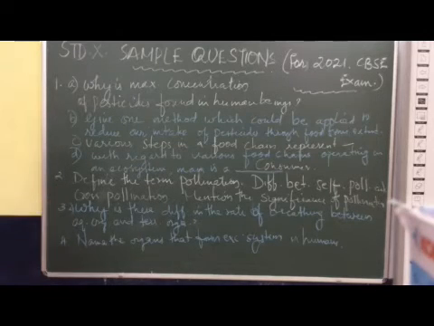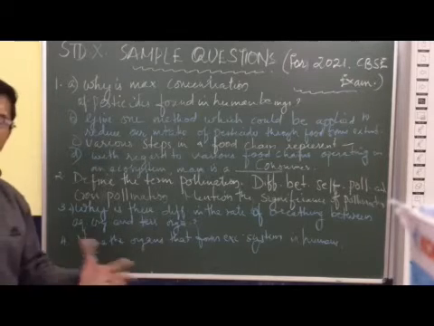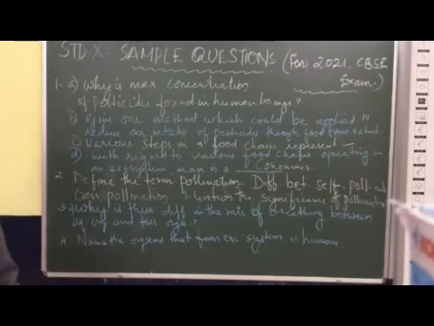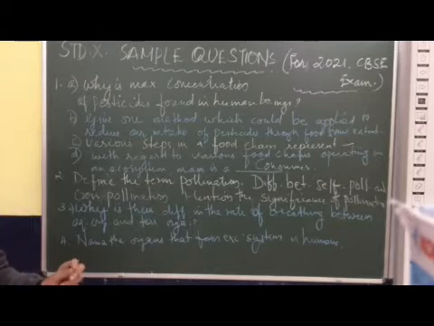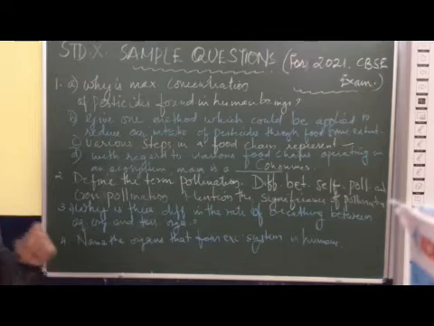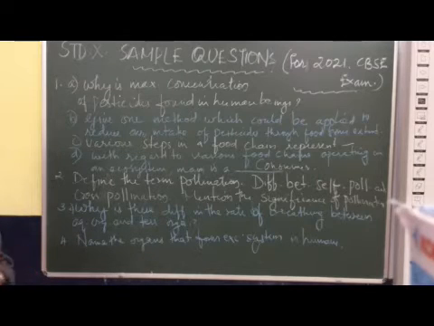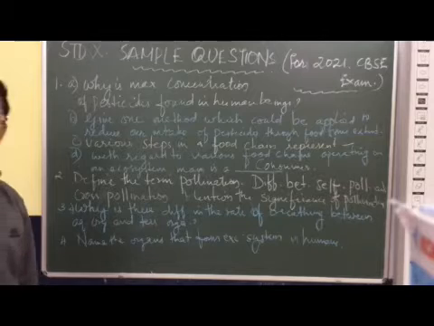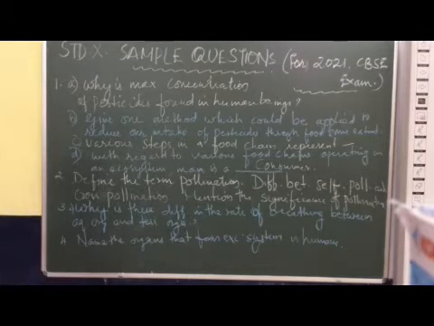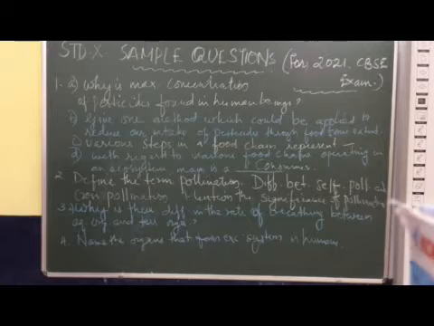Now, the second question: define the term pollination. Pollination is the transfer of pollen grain from the anther of the stamen to the stigma of the pistil or carpel. Now, differentiate between self-pollination and cross-pollination.